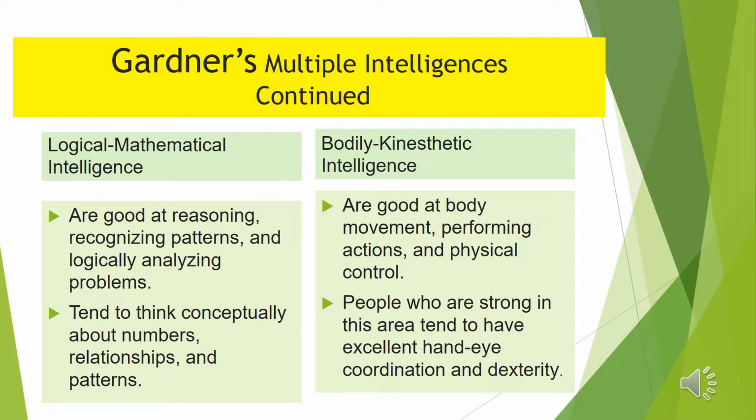Logical mathematical intelligence. These people are good at reasoning, recognizing patterns, and logically analyzing problems. They tend to think conceptually about numbers, relationships, and patterns. Bodily kinesthetic intelligence. These people are good at body movements, performing actions, and physical control. People who are strong in this area tend to have excellent hand-eye coordination, dexterity, and these people are also usually athletes.